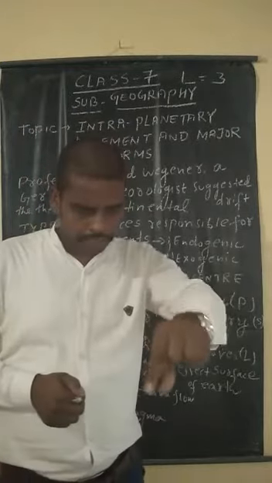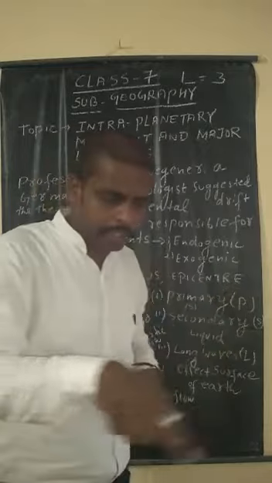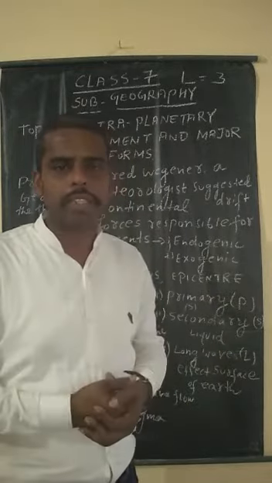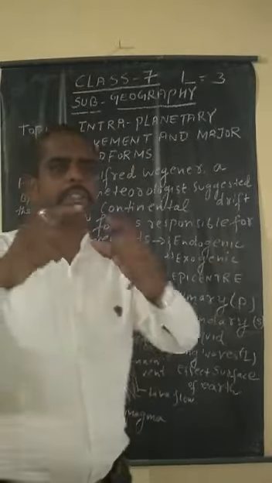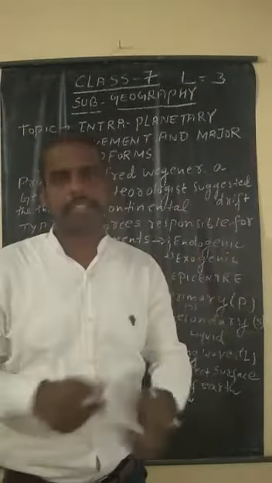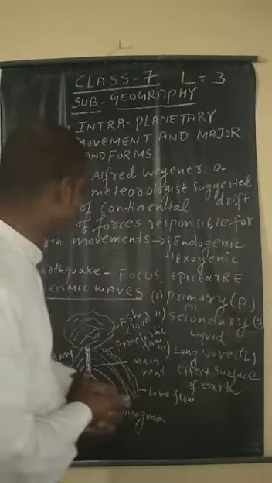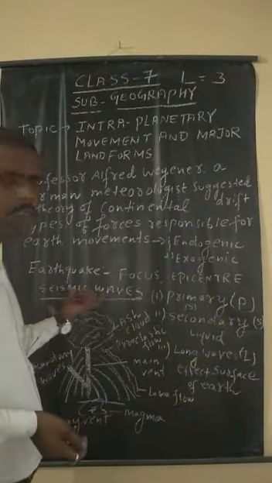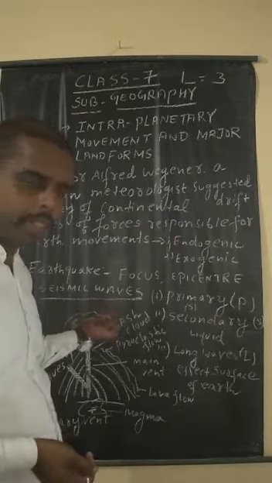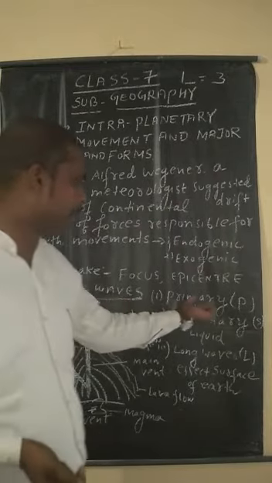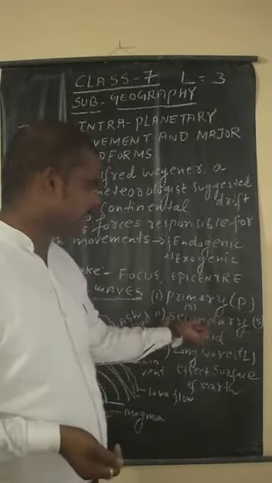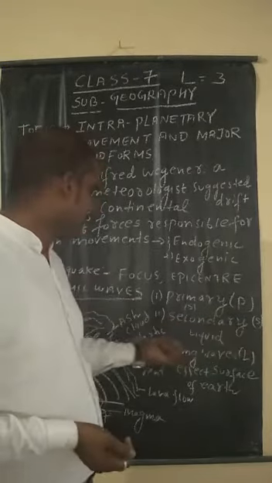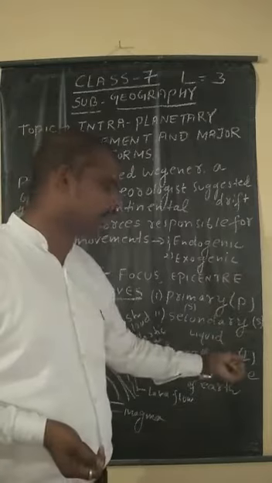The point in the interior of the earth where seismic waves originate is known as the focus, and above the focus there is the epicenter. The epicenter is where the major effects caused by the earthquake occur. There are also seismic waves: one is primary, which we call P; second is secondary, which we call S; and third is long waves, which we call L.